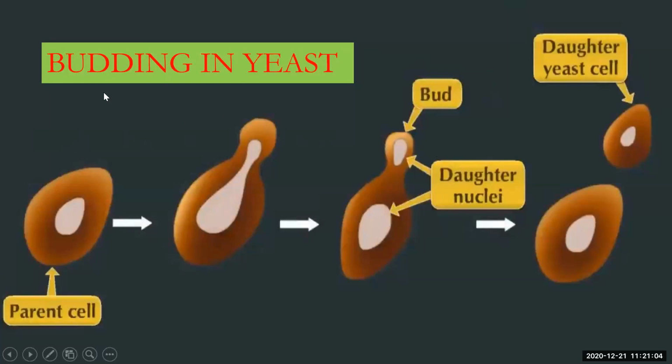So here you can see budding in yeast where the parent cell gives a bud, or it shows a little bit of outgrowth on the body, and the nucleus is getting divided into two. That is the daughter nuclei, and that bud develops and becomes mature, gets separated from the parent cell and starts living independently. So this is budding in yeast.